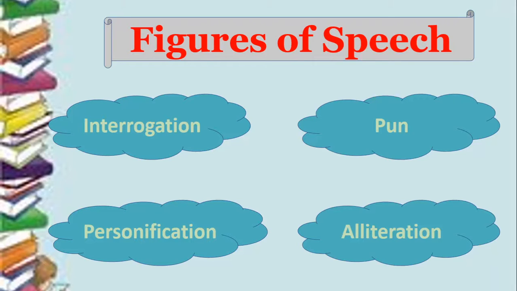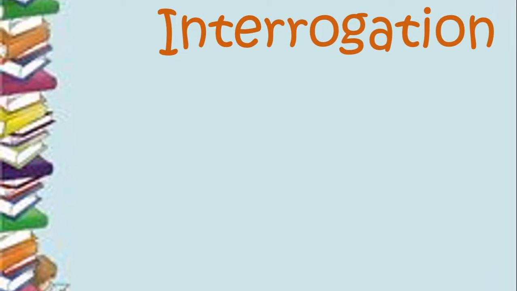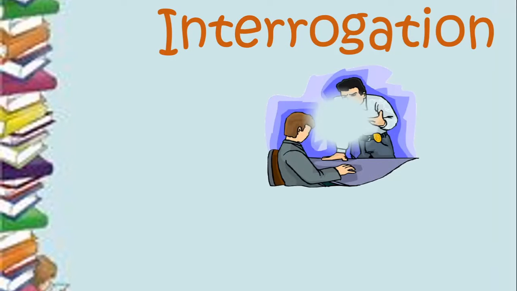We will do a few examples, and I will see to it that the examples which I show you are very interesting so that you will be able to remember them immediately. So let us go to the first figure of speech, that is interrogation. What is the common meaning of interrogation? When someone tells you the word interrogation, immediately certain pictures are formed in your mind. That is asking questions. See how a person is being interrogated.